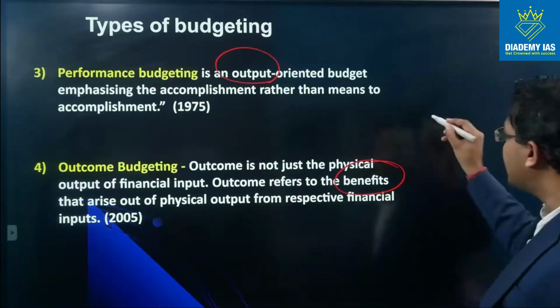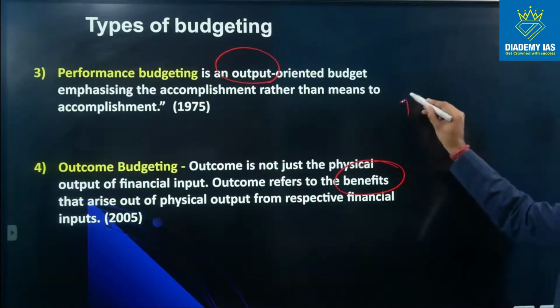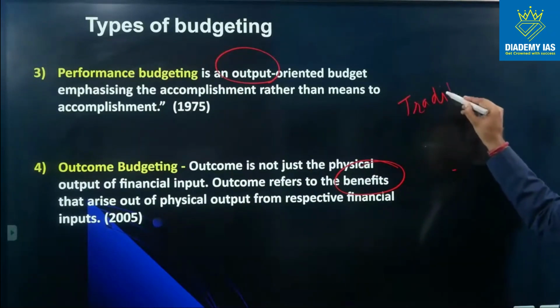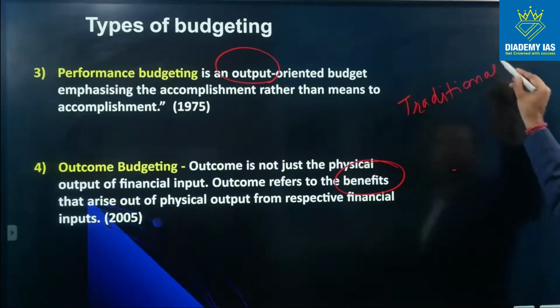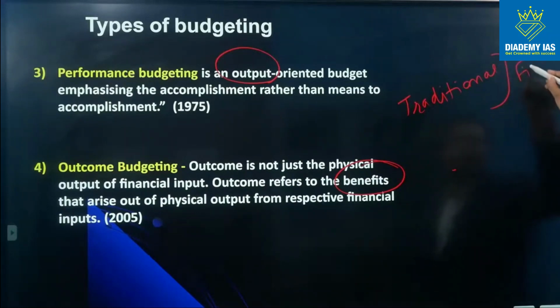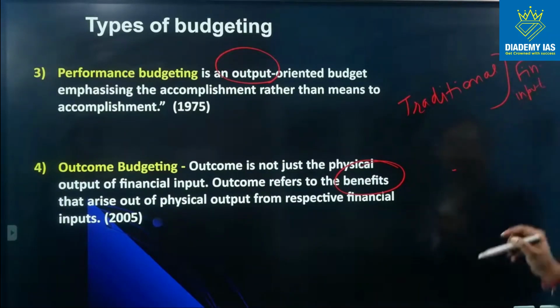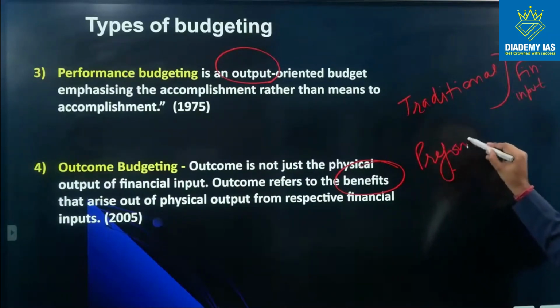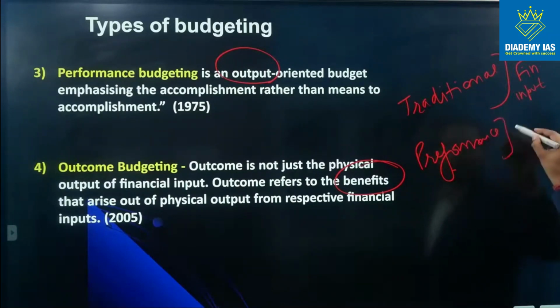So can we say, in case of traditional budgeting, the focus is upon financial input, that is, how much money we are spending. In case of performance budgeting, the focus is upon physical output, that is, how many colleges are being created.